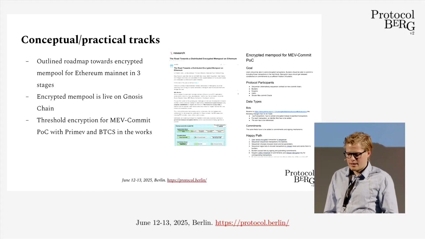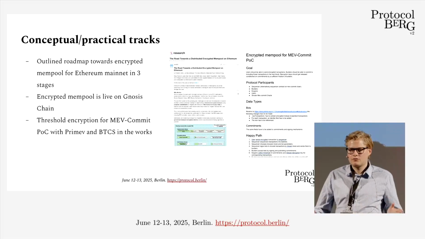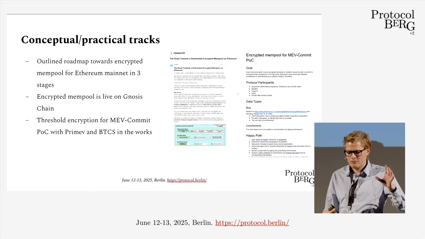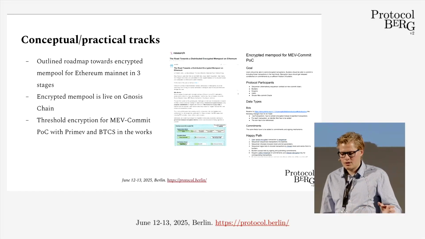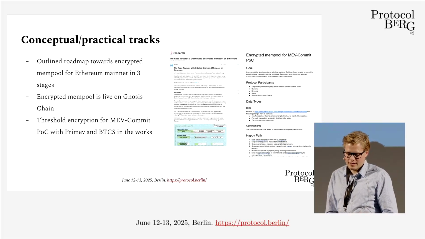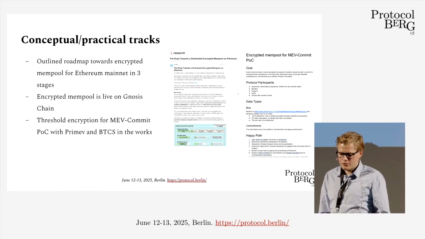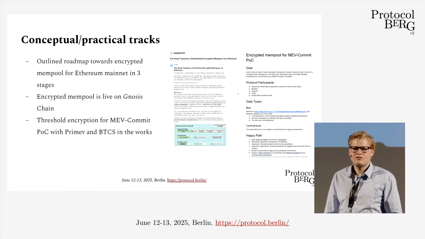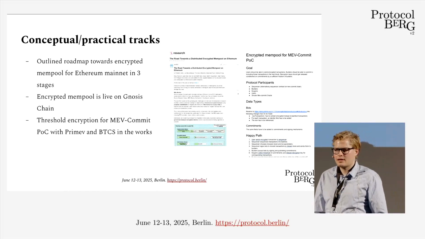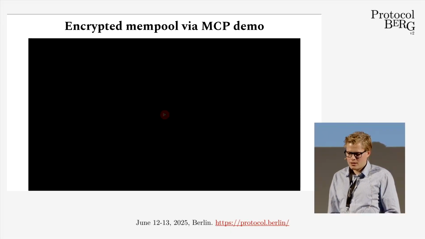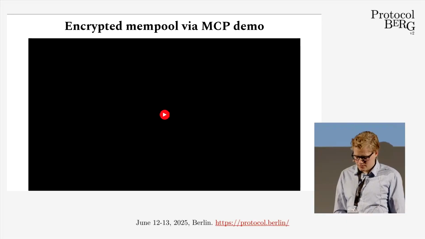And then stage 3 is the in-protocol encrypted mempool, which was the main topic of this talk, right? So via FOCIL and the encrypted mempool, and then via ePBS having no trust assumptions, ideally, or limited trust assumptions. And then the encrypted mempool is also live on Gnosis chain, in an out-of-protocol version. And then just a little demo.